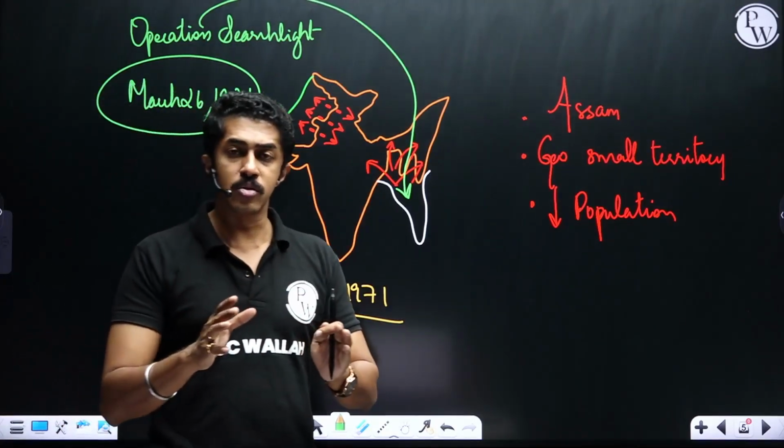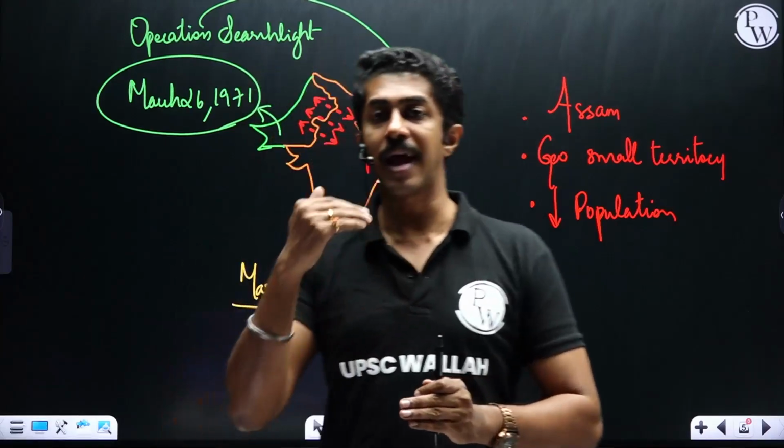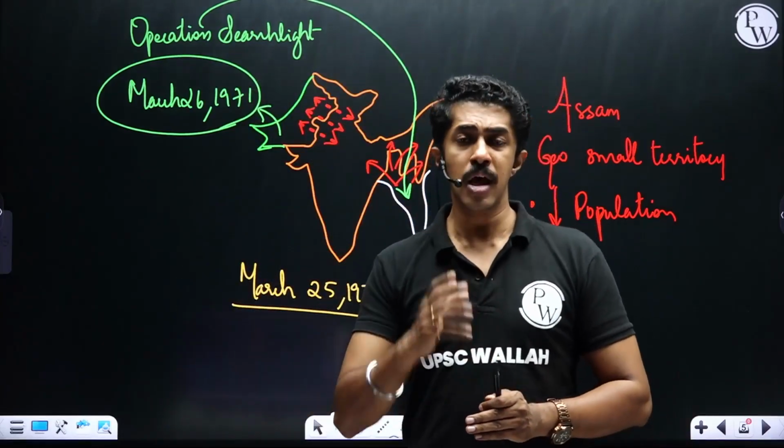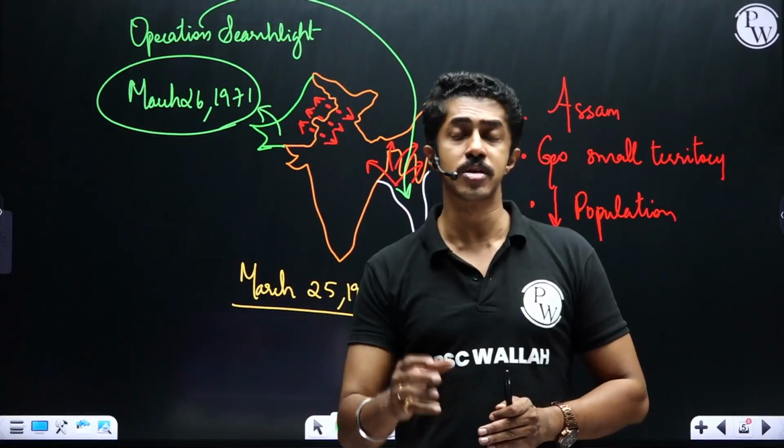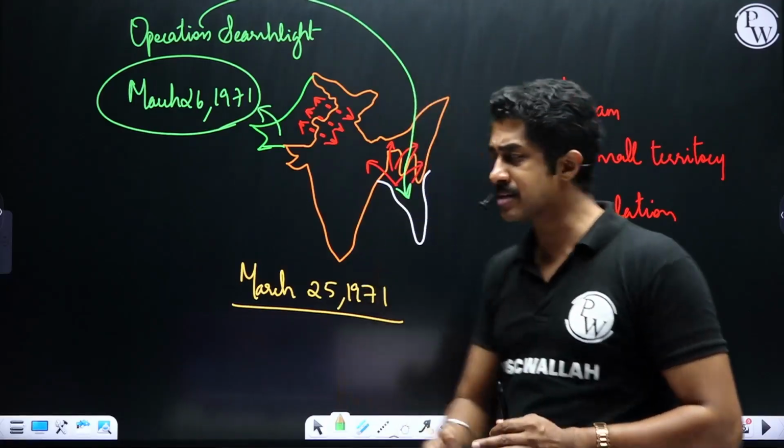So now we are going to see how Section 6A has been interpreted by the Supreme Court. What were the arguments of the petitioners? What did the Supreme Court rule? Let us see those one by one.